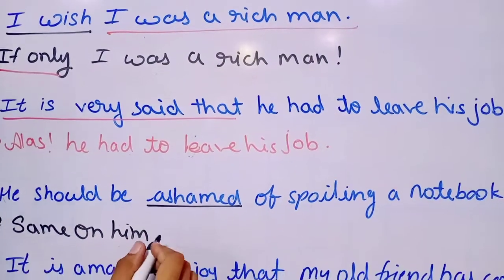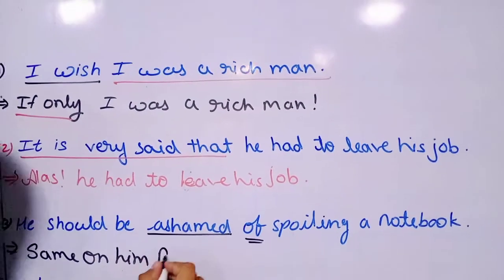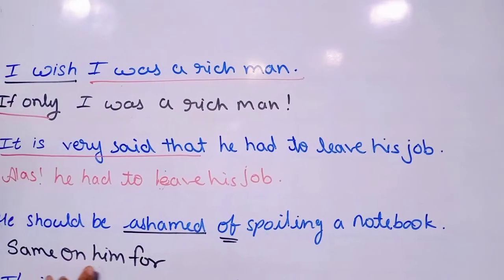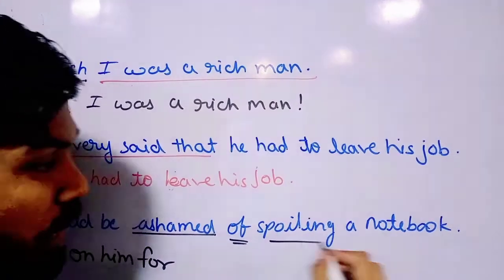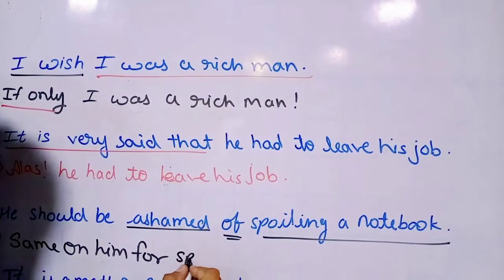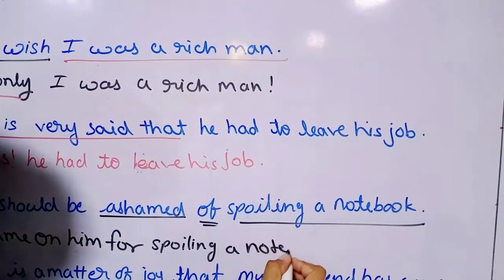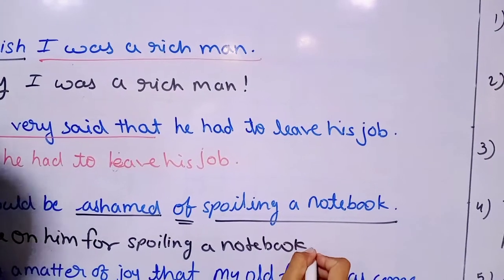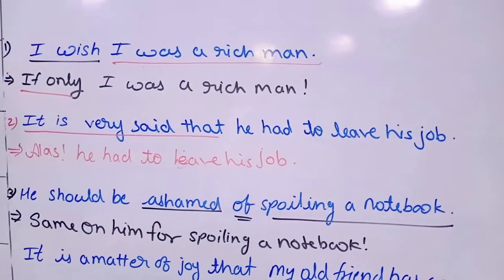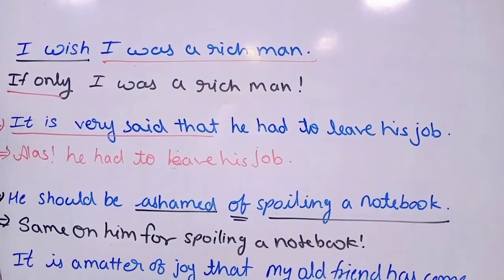Why "on him"? We can convert "of" into "for". For the rest we can write as it is: "for spoiling a notebook", and at the last an exclamation mark. "Shame on him for spoiling a notebook!"